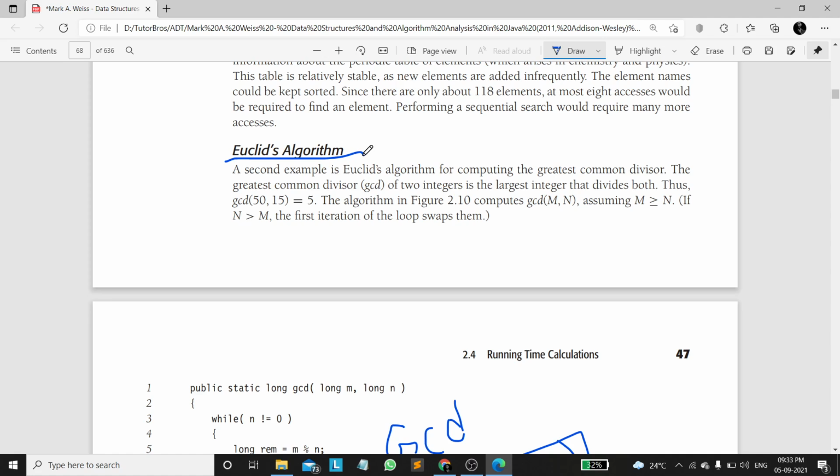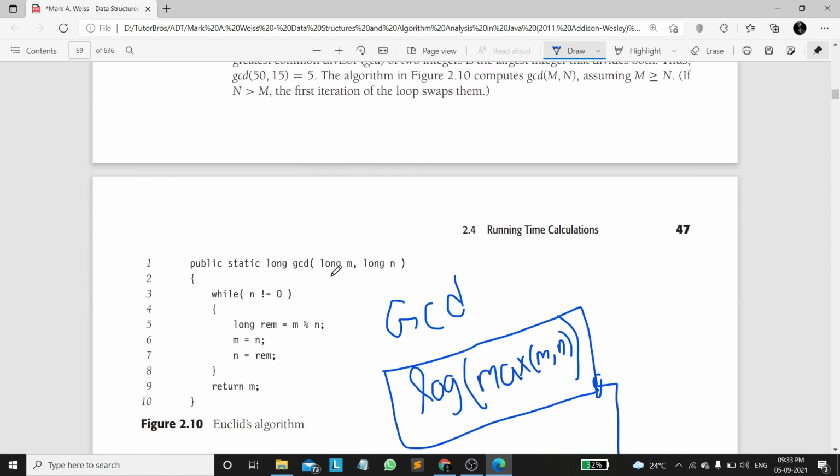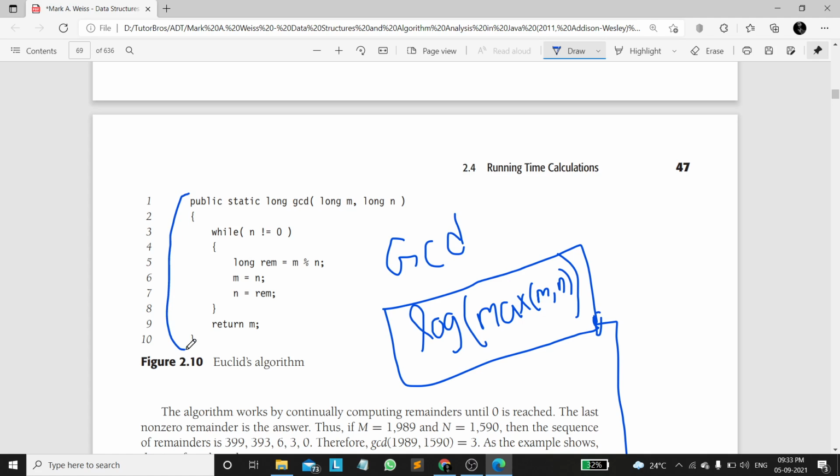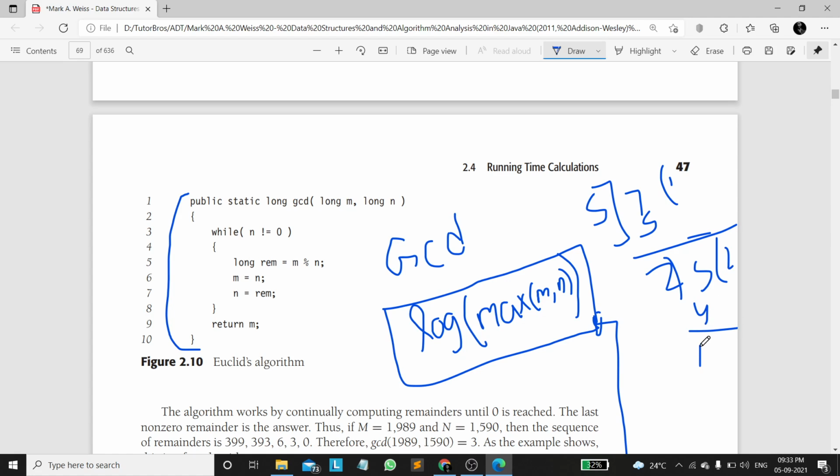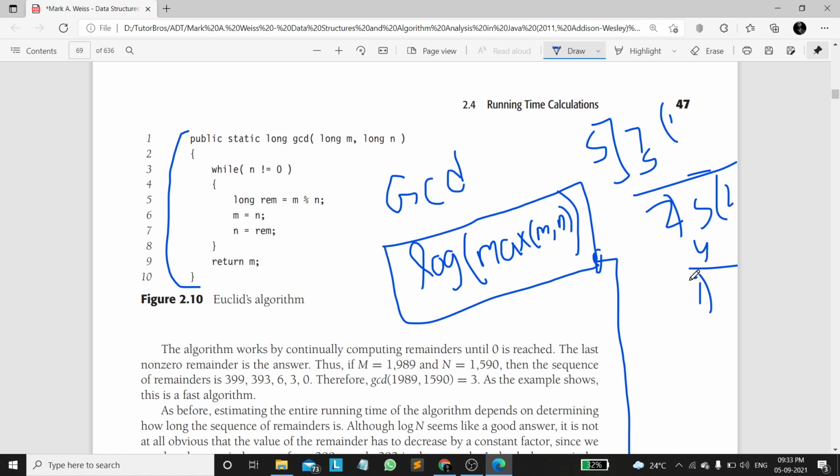Now there is an algorithm called Euclid's algorithm to calculate GCD. This code looks very simple, and it is nothing but a replication of how we calculate GCD on paper. If we want to calculate the GCD of 5 and 7, what do we do? We write 5 here, we write 7 here, we calculate 5 ones are 5, which leaves 2 here. Again we calculate 5 twos are 10, which leaves 4. Again we calculate 1 here, which is the GCD of 5 and 7. This is how we calculate GCD. This algorithm is just converted into code.